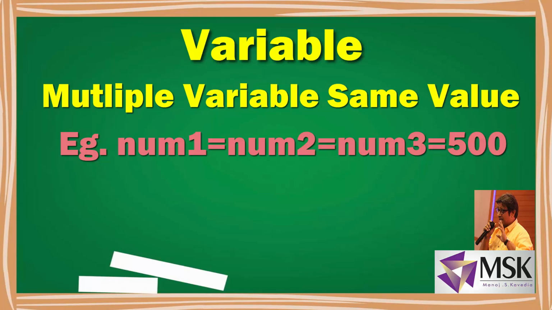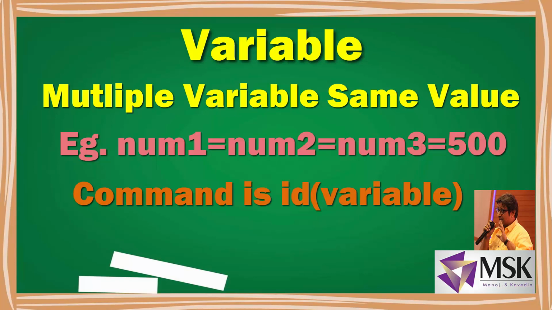So here when I declare num1 equal to num2 equal to num3 equal to 500, an integer object is created with the value 500, and these 3 variables are assigned to the same memory location. That is the important part, and I can find that with the help of the command called id.